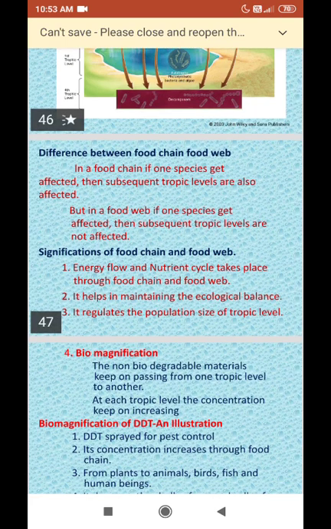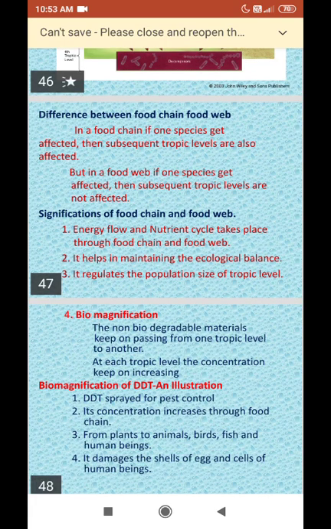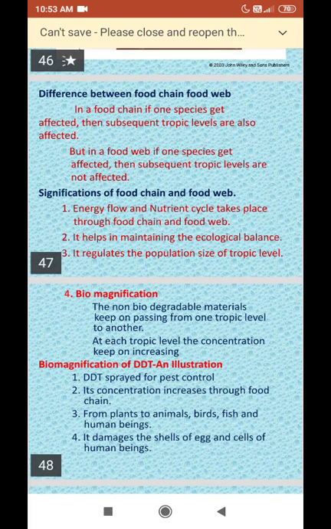And now let us see the significance. The energy flow and the nutrient cycle take place through the food chain and food web, and it helps in maintaining the ecological balance. It regulates the population size of each trophic level.